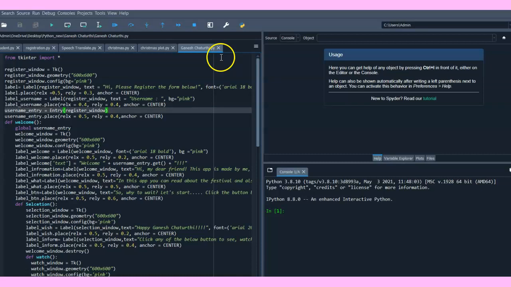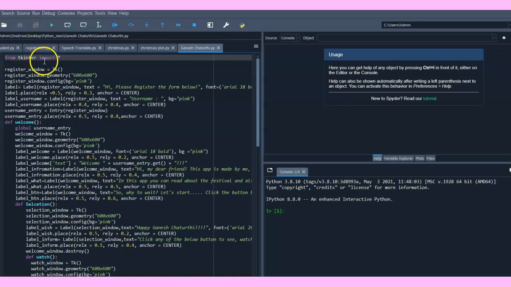First of all, I added tkinter, which is a library. As I have told you before, Python is case sensitive, which means a capital and a small letter are different. I am working on the Spyder platform, which is a part of Anaconda. I know Python and Anaconda are snake names, but still. So tkinter is a library.